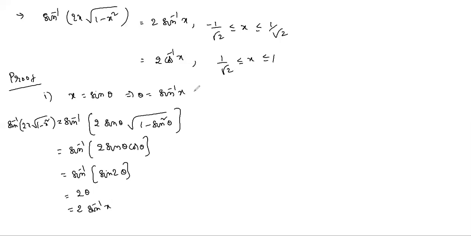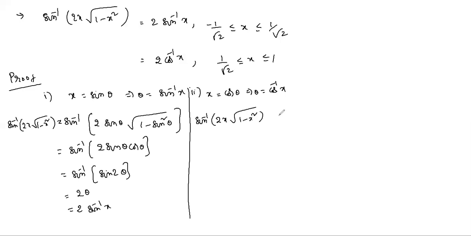Similarly, for the second one, you have to take x equals cos theta, so that theta equals cos inverse x. So sin inverse 2x into root 1 minus x square equals sin inverse 2 cos theta into root 1 minus cos square theta, which is sin theta. So sin inverse sin 2 theta, so this is 2 theta, where theta equals cos inverse x.